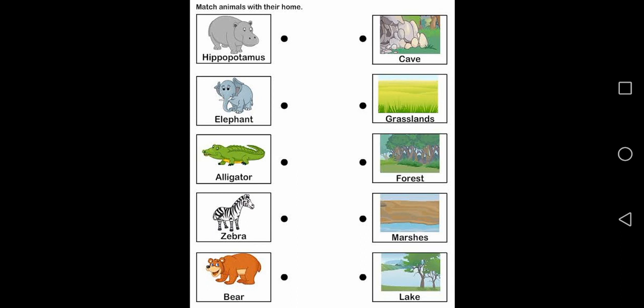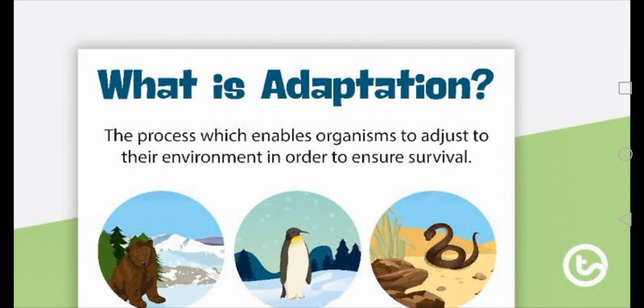See hippopotamus, can you say its habitat? It is marshes, where there's mud and water mixed. Elephant, the habitat of elephant is forest. The habitat of alligator is what? Lake. Zebra is grasslands. Yesterday I showed you a picture, I suppose. And bear, the habitat of bear is cave, yes, in the forest. Clear? So I've shown you different habitats.